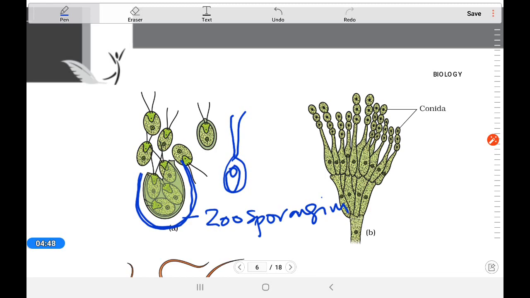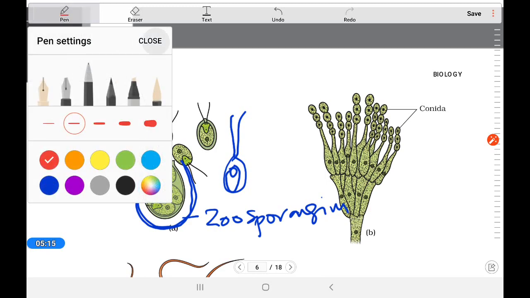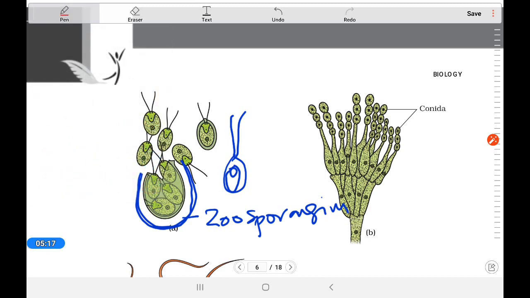After that, when they mature, they come out, and each and every individual is capable of forming a new Chlamydomonas. Here we can see the conidia. Here the concept is a little bit different. In the case of Penicillium, it is there.